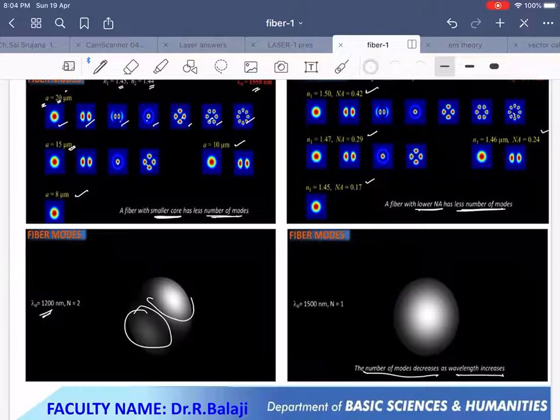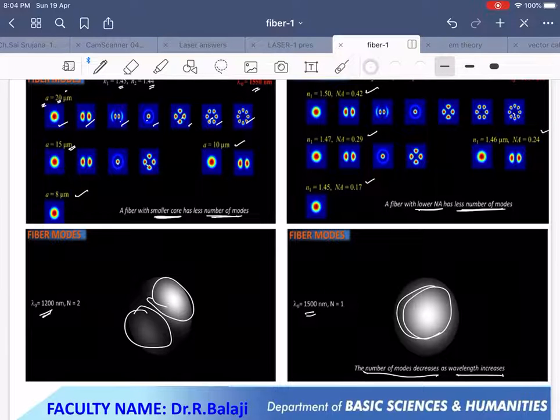How many modes are you observing? 2 modes. And here the wavelength is 1500 nanometers. The wavelength is increased, and the numerical aperture, n1, n2, and the radius of the core are maintained at fixed values. Then we observe only one mode. So the number of modes decreases as the wavelength increases.